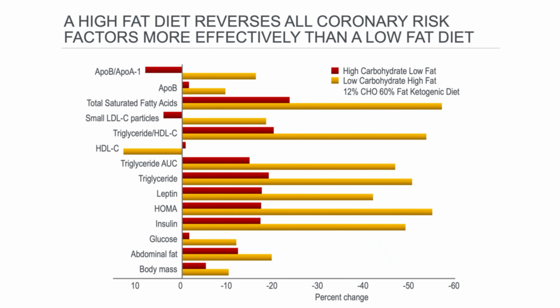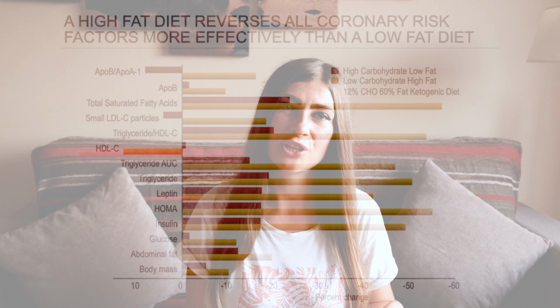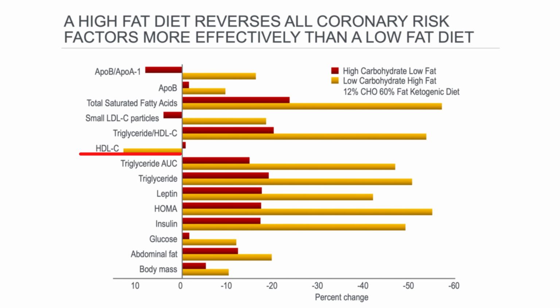Then next, triglyceride to HDL ratio, which is a very good predictor of coronary disease. The lower, the better. It got decreased by more than 50% with the low-carb, high-fat diet, while it decreased only by 20% with the low-fat diet. Then the HDL, good cholesterol, increased by around 10% on a high-fat diet. It got slightly decreased with the high-carb diet. We need higher HDL to decrease our heart disease risk.